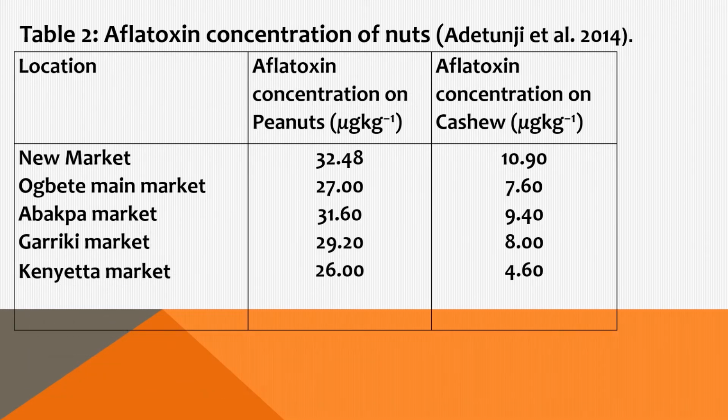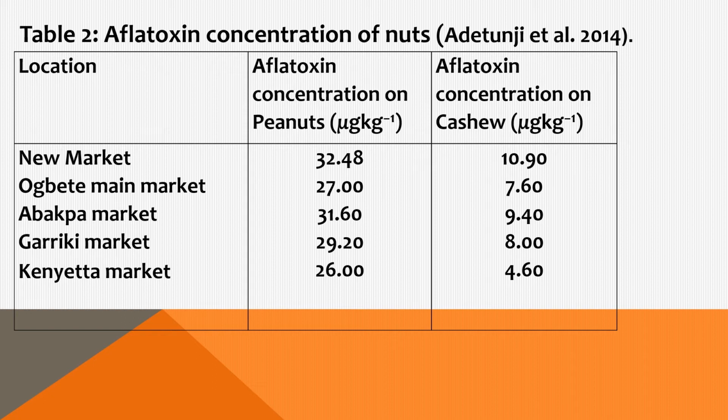Table 2 shows the aflatoxin concentration of the nuts, which was determined using the ELISA method described by Adetunji et al. 2014. From this table, we can see that the aflatoxin concentration in peanuts ranged between 26.0 to 32.48 microgram per kilogram, while that in cashew nut ranged between 4.6 to 10.9 microgram per kilogram.